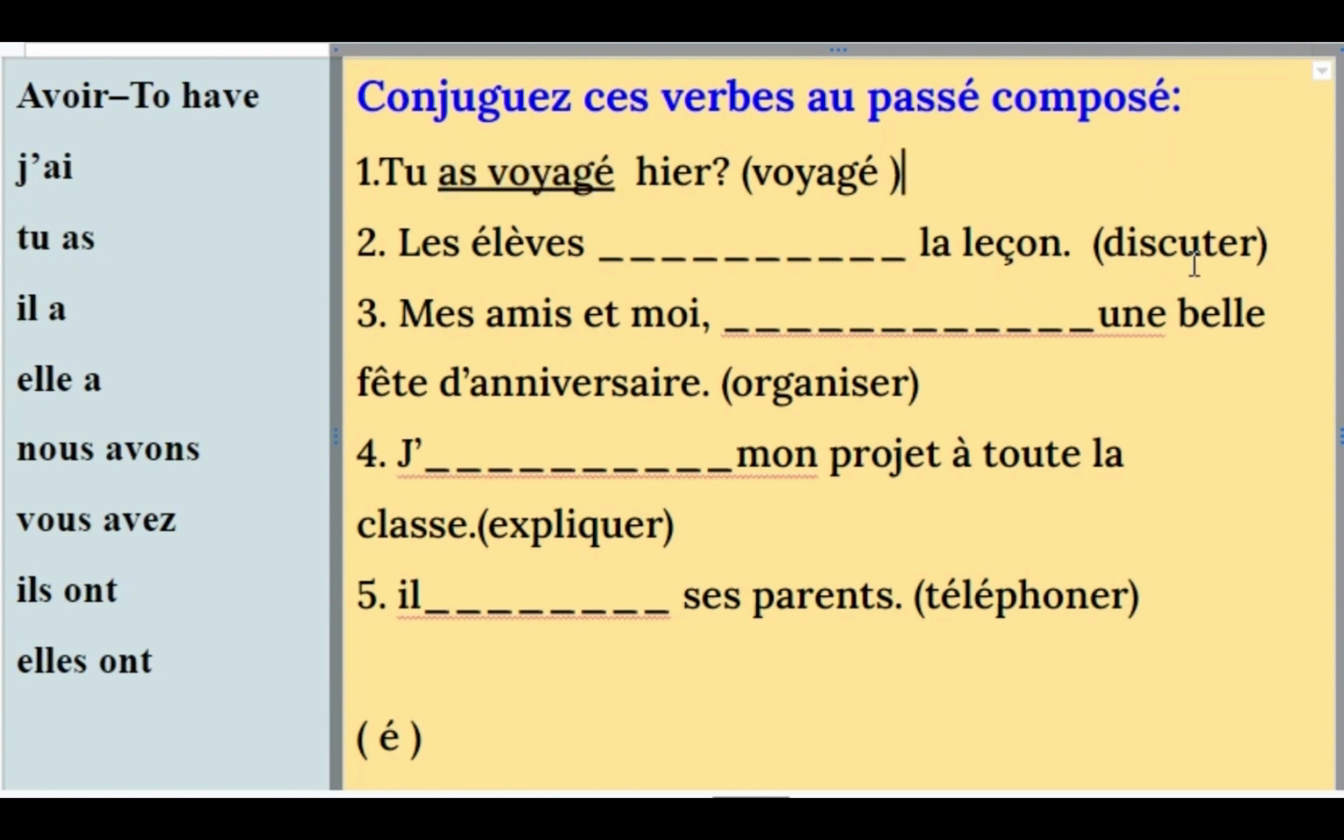Now the next one is discuter. Les élèves, the pupils, the students, dash la leçon. We have discuté. It wants to say that the students have discussed the lesson, the class. So les élèves here is in the plural, so we should be looking at ils ont, elles ont. So we are going to have here les élèves ont discuté. Now discuté, remember the rules. We remove the er. We put e accent aigu.